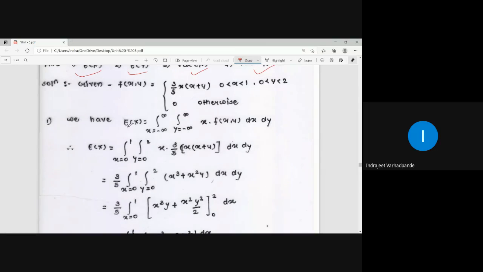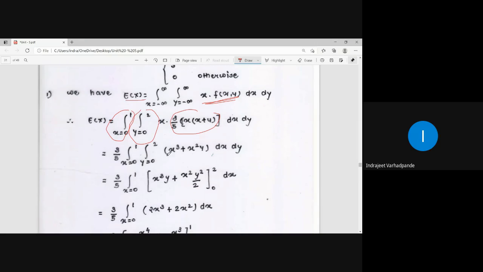Expectation of x means x multiplied by f of x, y. X multiplied by the function. The function is valid for x between 0 to 1, y between 0 to 2. So the 3 by 5 is outside, and this is the remaining simplification.